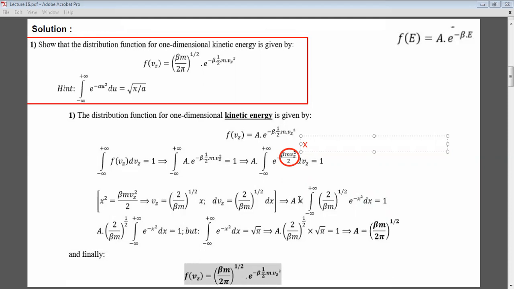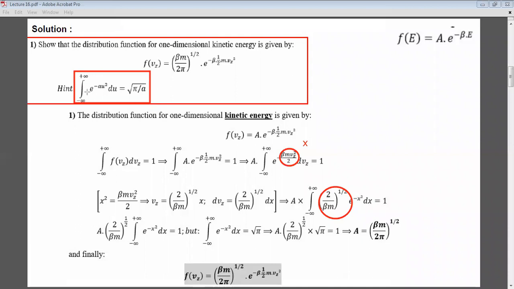And now I know that a multiplied by the integral from minus infinity to infinity, dvz is nothing but the square root of 2 over beta m dx, multiplied by e to the minus x squared, and this is equal to 1. Now, this thing here is also a constant, so it also goes outside the integral. So I will have a times the square root of 2 over beta m, integral from minus infinity to infinity of e to the minus x squared dx is equal to 1. But the integral of e to the minus x squared dx, I'm going to use this thing over here,